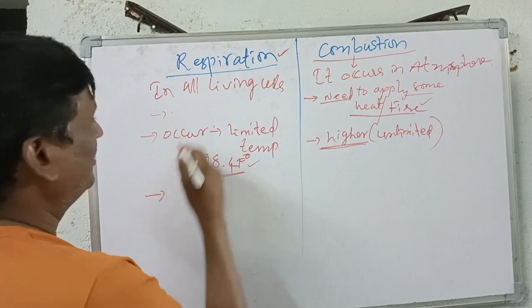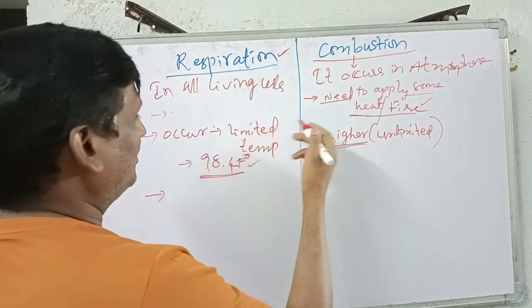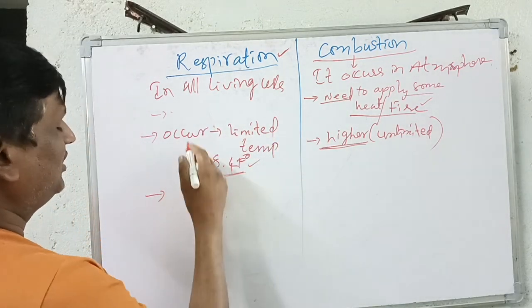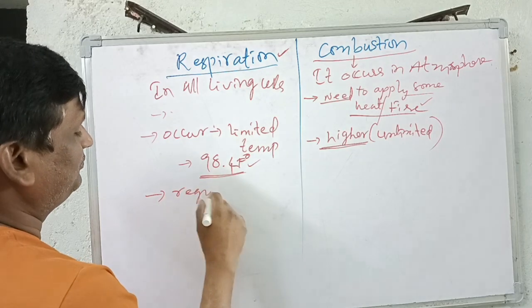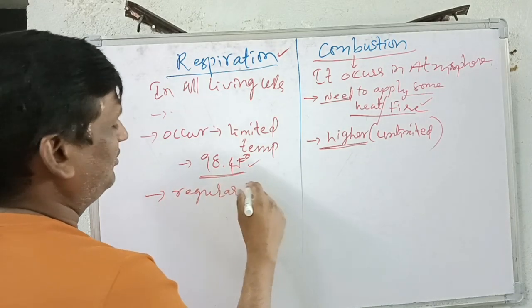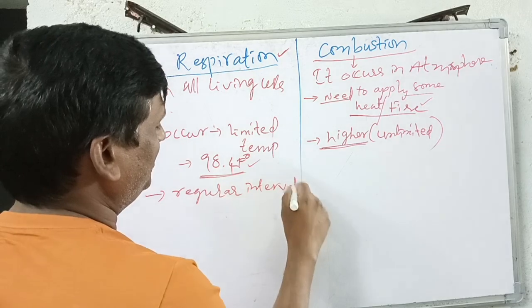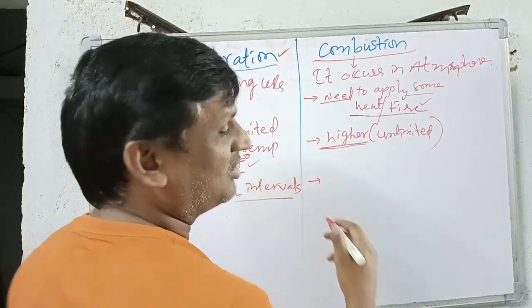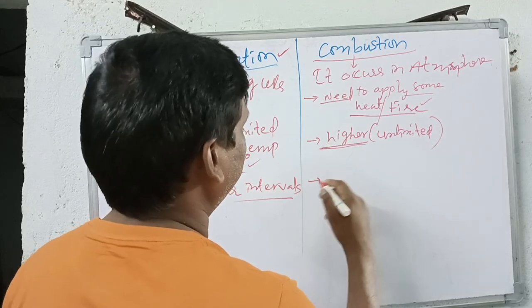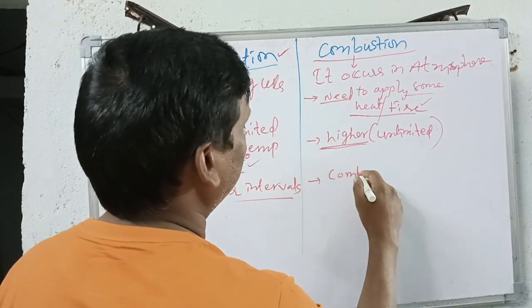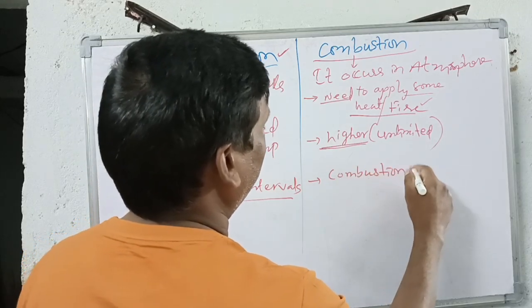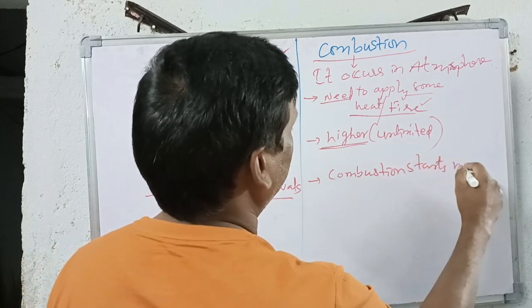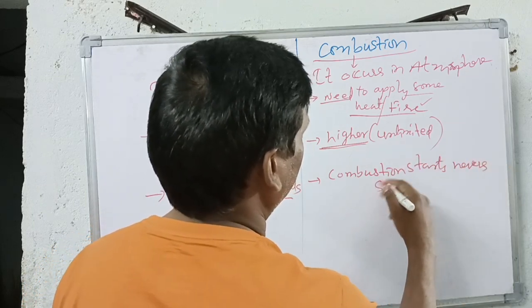And next, one more important thing: respiration takes place at regular intervals. But combustion, once it is started, never stops.